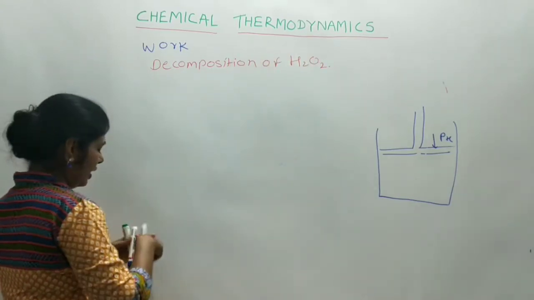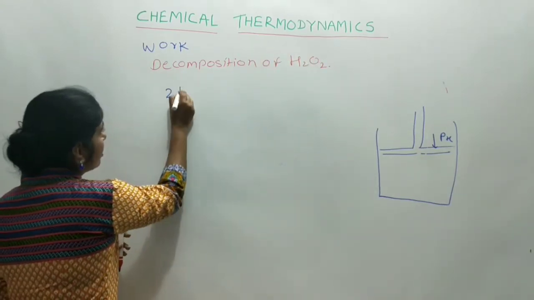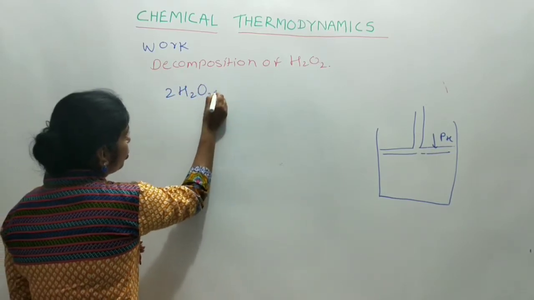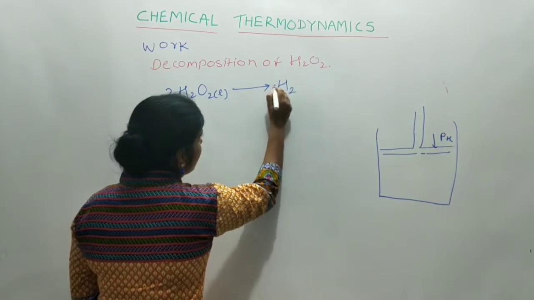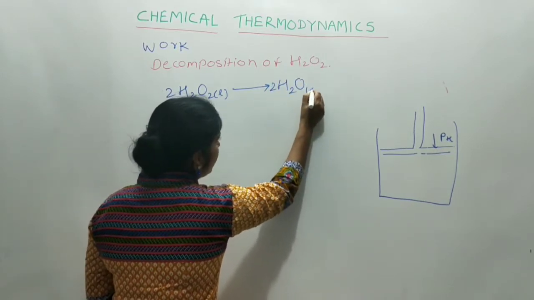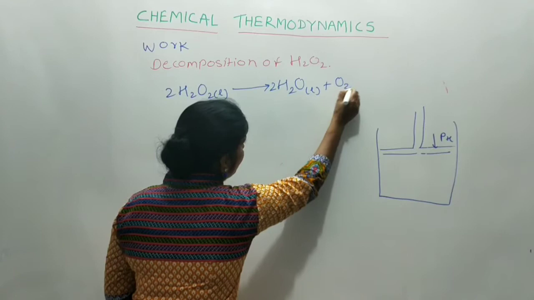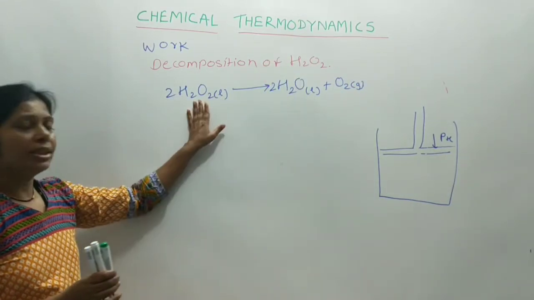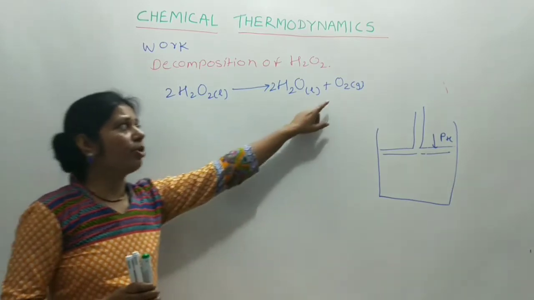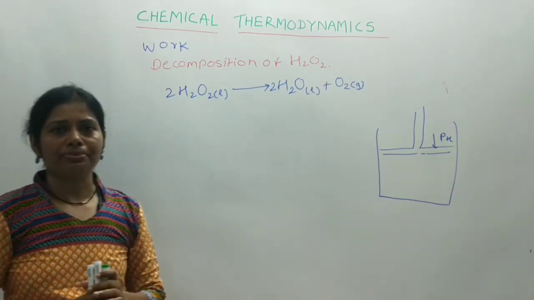The reaction is like this: H2O2, which is in the liquid form, decomposes as 2H2O liquid plus O2 gas. Here the reactant is in the liquid form and one of the products is in the gaseous form.